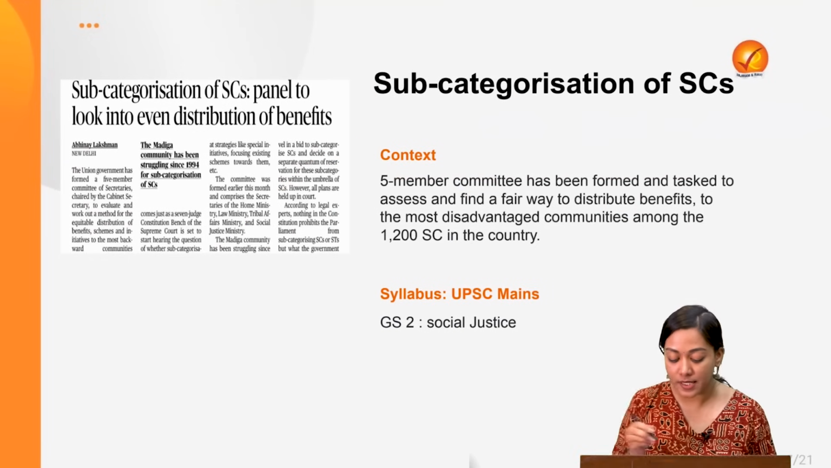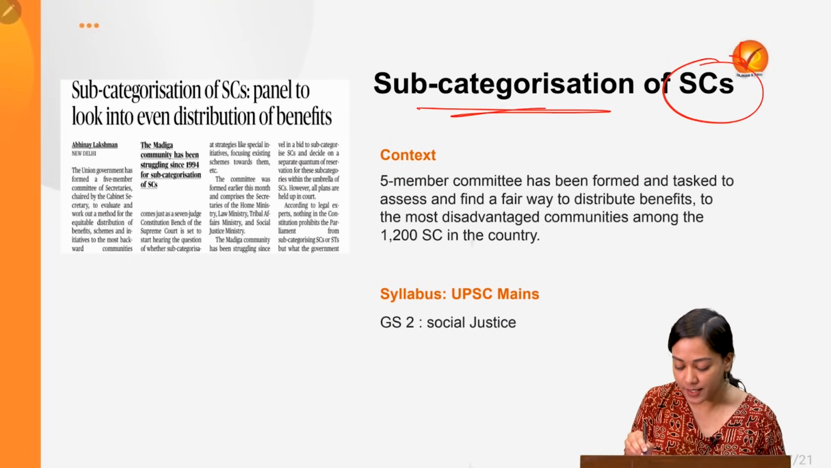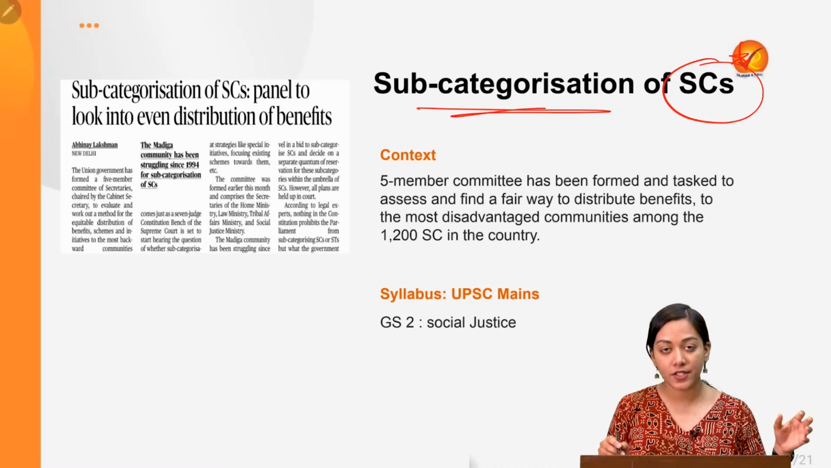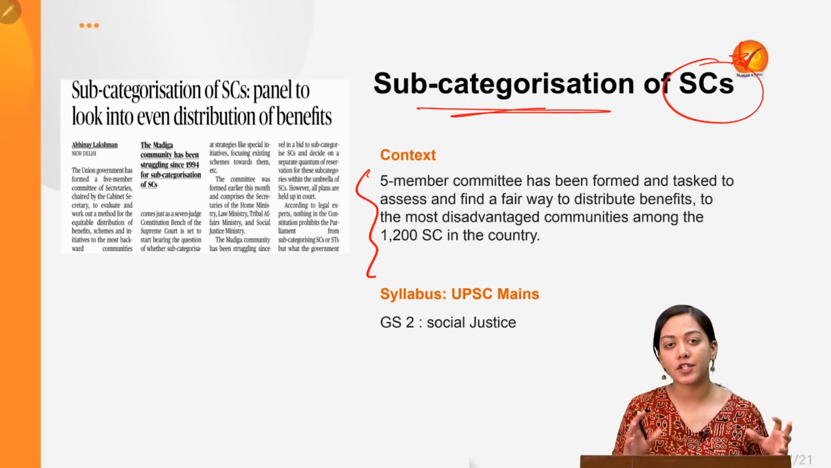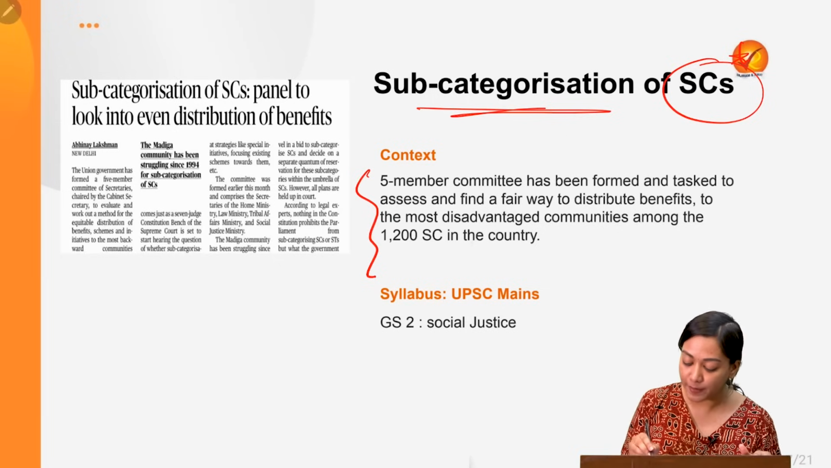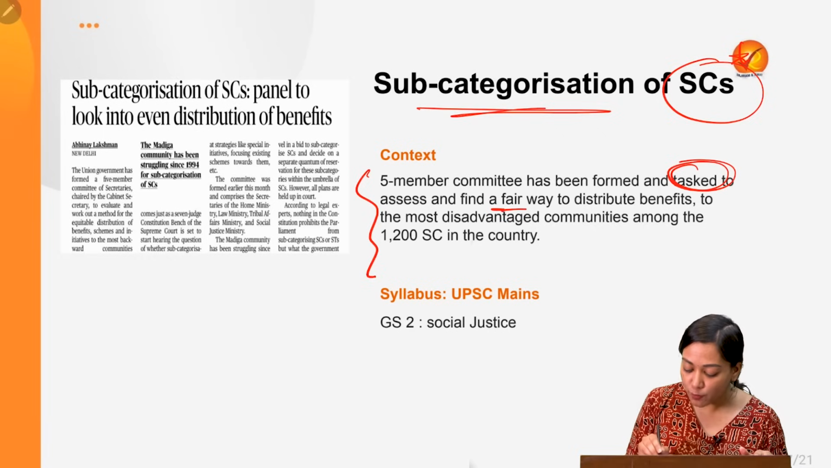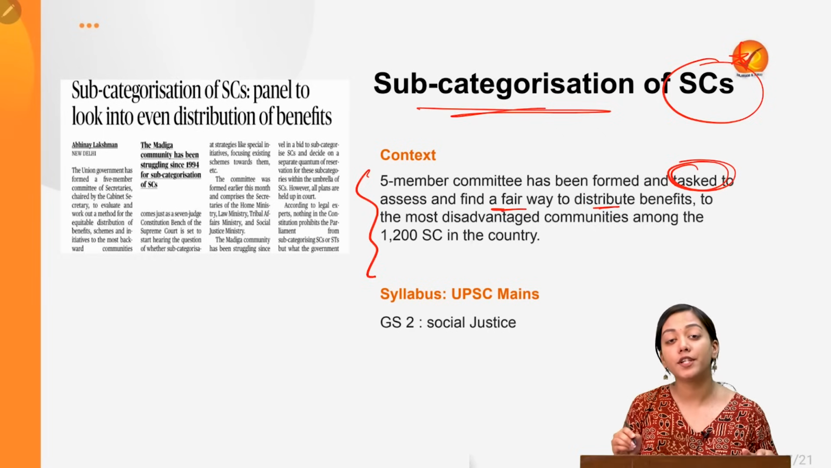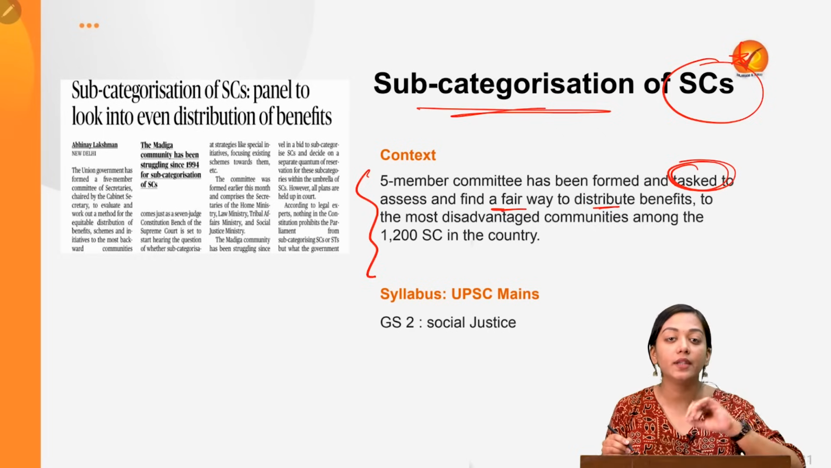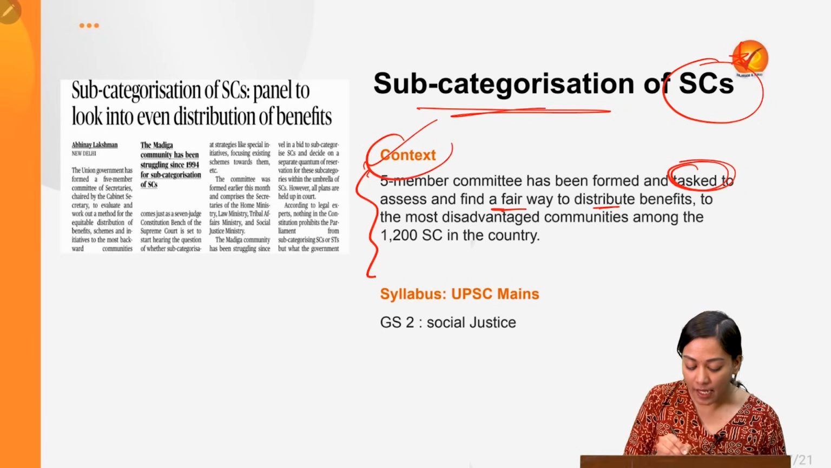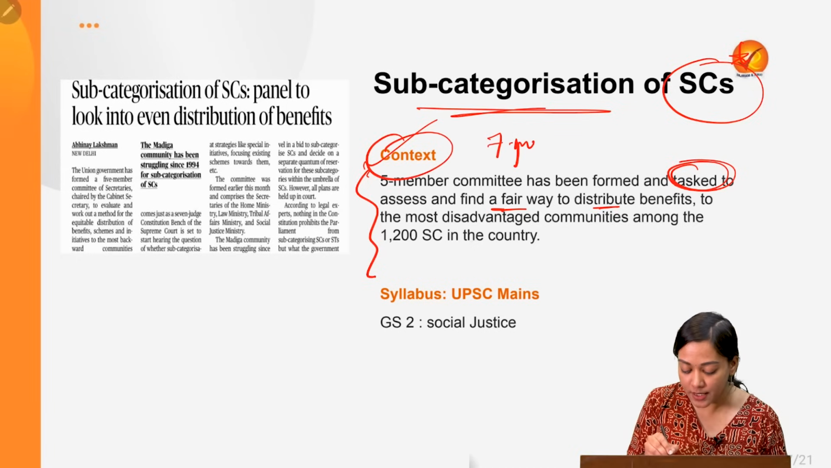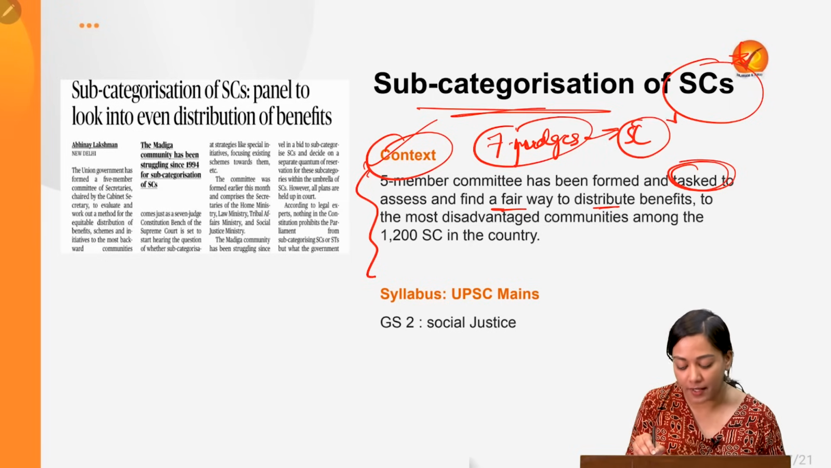Now, coming to the next topic, this is about the sub-categorization of scheduled castes. So why is this in the news? Because recently a 5-member committee of secretaries from various ministries has come together, formed a panel, and been tasked to find a fair way to identify and distribute benefits to the most disadvantaged sections within the scheduled castes. This is the task that they will be performing, and meanwhile a 7-judge bench has also been constituted by the Supreme Court to look into this matter.